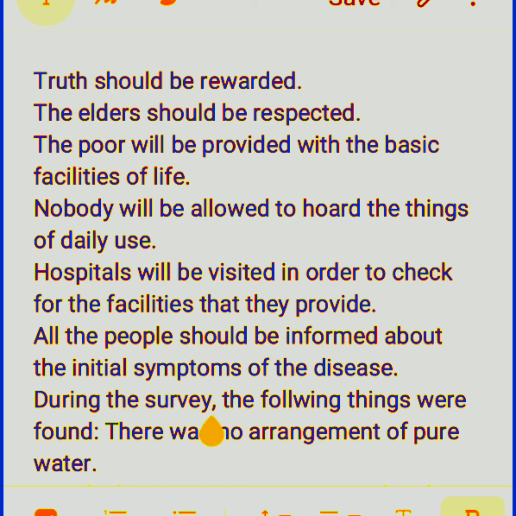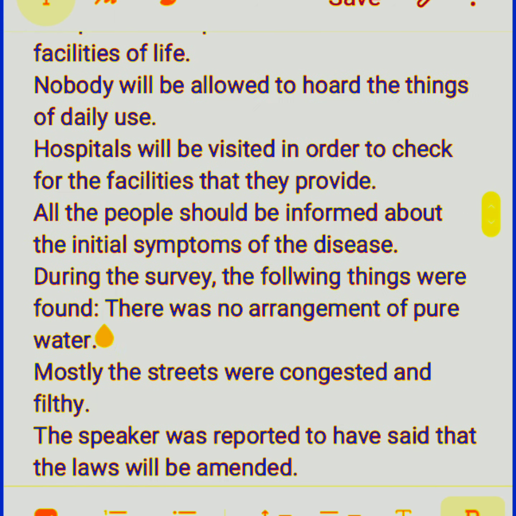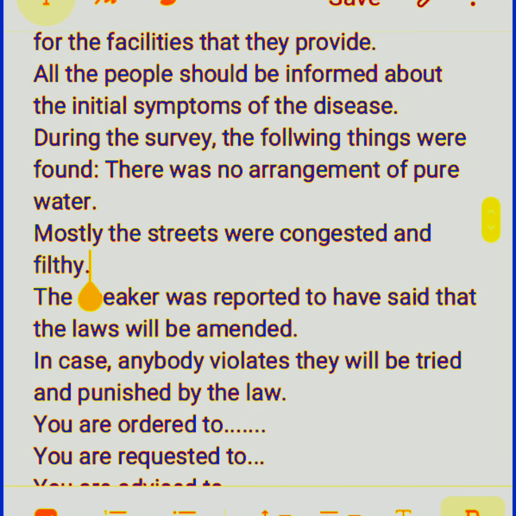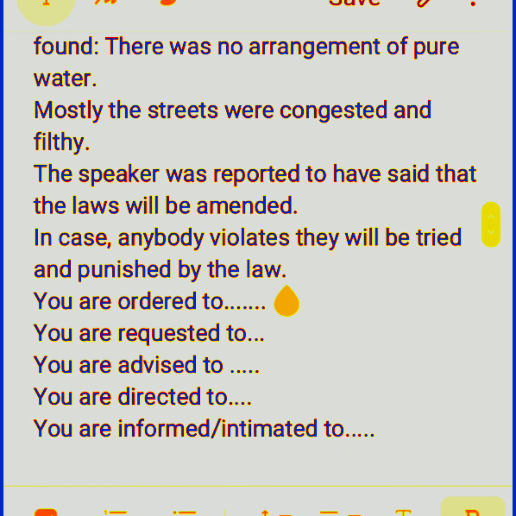During the survey, the following things were found. There was no arrangement of pure water. Mostly the streets were congested and filthy. The speaker was reported to have said that the laws will be amended. Somebody reported it, so this is in passive voice. In case anybody violates, they will be tried and punished by the law. This is also in passive voice.